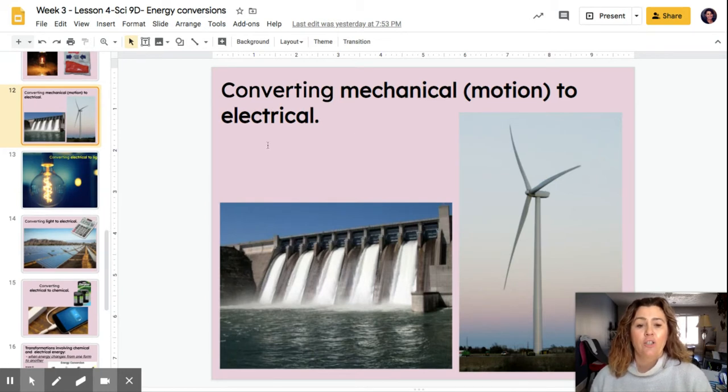Mechanical to electrical. We talked about the windmill, but here's another mechanical to electrical. Here you have water going through a dam. Now, again, I'm going to explain dams and hydroelectricity later, but the idea is that when the water goes through, it spins this turbine. And when the turbine is spinning, it's moving. And that's going to create electricity. And I'll explain more in another lesson how it creates electricity.